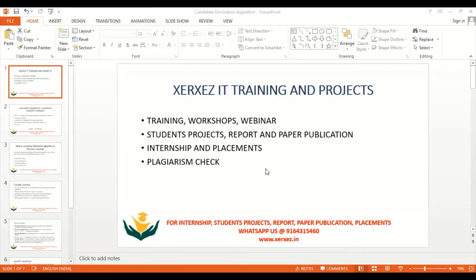As we promised, in this series we are going to execute all the fundamental machine learning algorithms which fall under the VTU syllabus. In the last session we demonstrated how to execute the Find-S algorithm along with the theory part. But we have seen certain limitations in the Find-S algorithm, and we'll try to solve those limitations using another algorithm called the candidate elimination algorithm.